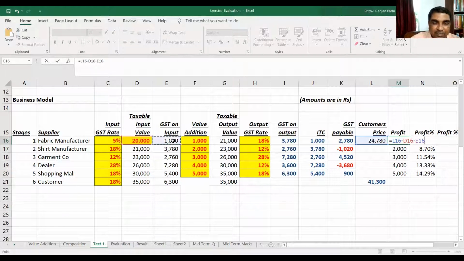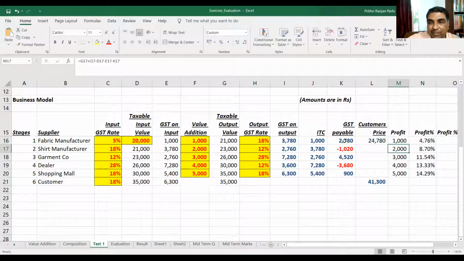Minus GST also you have paid. GST payable, this much also you paid, 1,780. If you calculate, it comes to 1,000. Are you getting how profit is calculated?